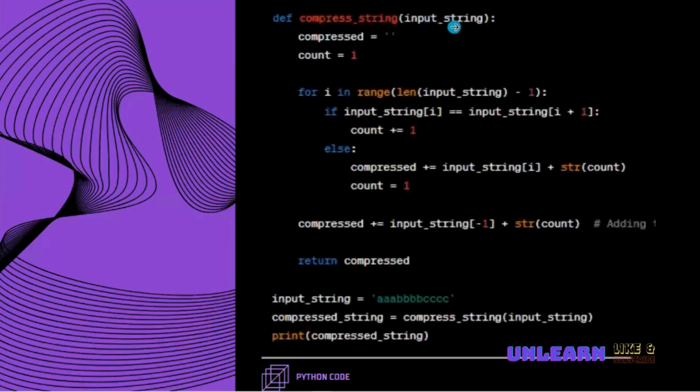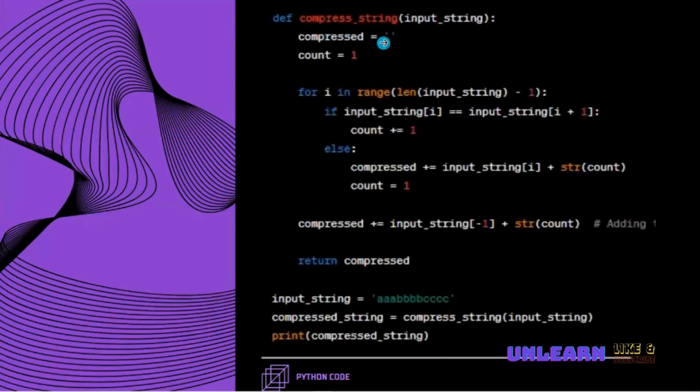It takes this input_string as an argument, and once the argument is passed to this particular function, it starts with the coding. In the first step itself, it takes one variable, compressed, which is initialized with an empty string.